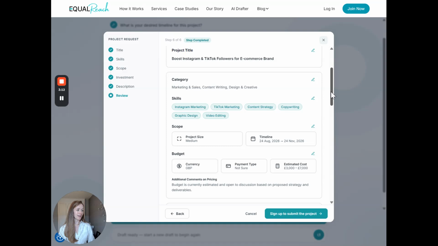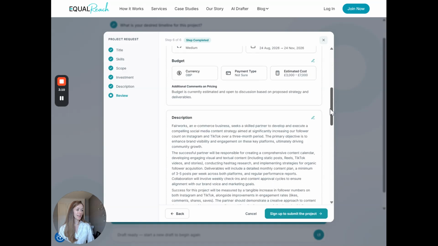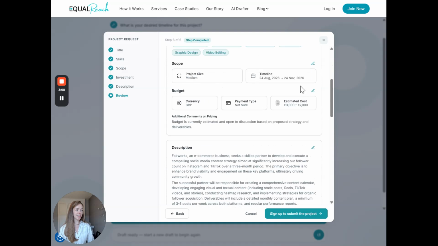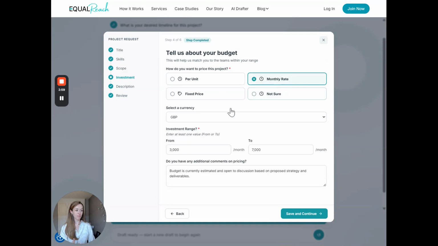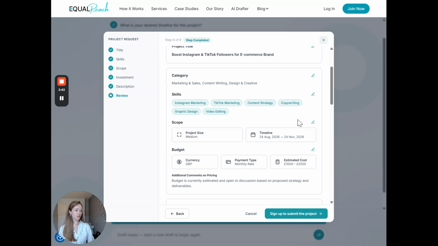We've got all this information now filled in. If anything feels out of scope, let's say you're like, hey, actually, rather than one lump sum of managing social media over a period of time, actually, I'd rather just do smaller amounts, maybe with a monthly rate. Maybe your max is actually 2,500 pounds, and your minimum is maybe leave it blank, or maybe say 1,000 pounds seems reasonable for maybe comps of what you're paying right now. So you can go back and review, make any changes.